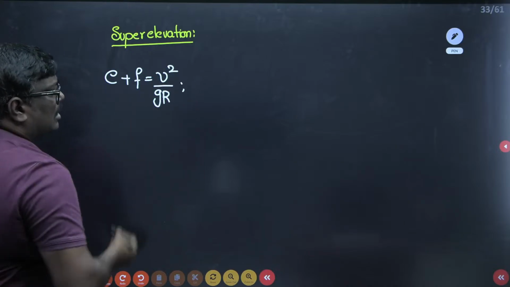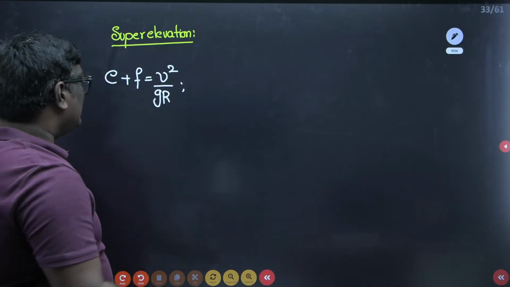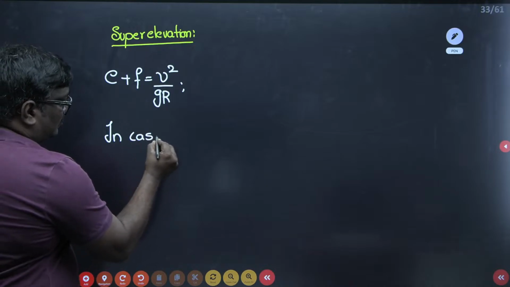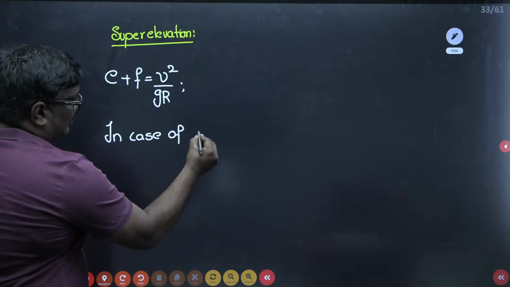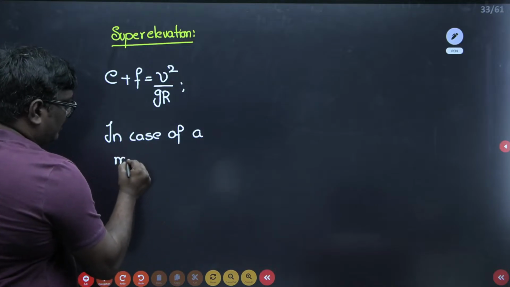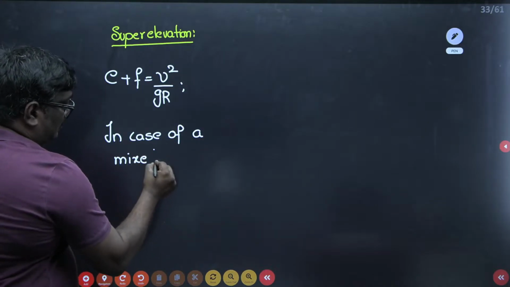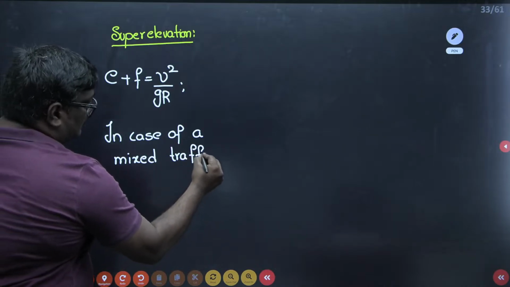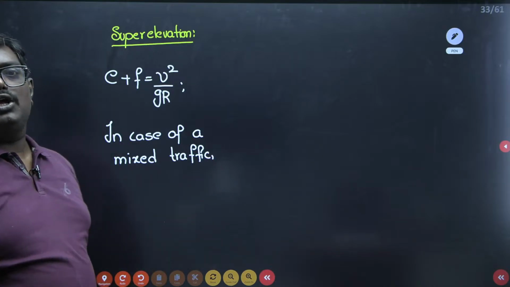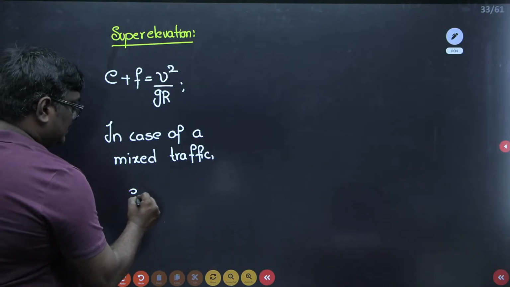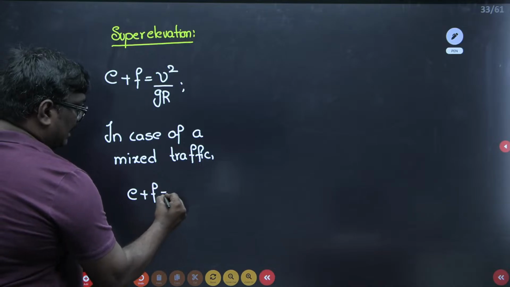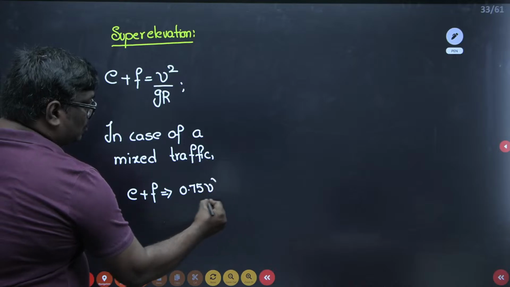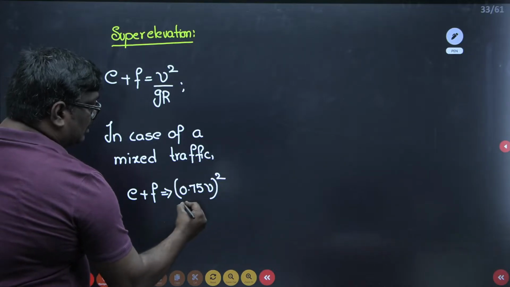Okay. And remember, students, in case of mixed traffic, you remember that E plus F will be equal to 0.7 V square upon GR.